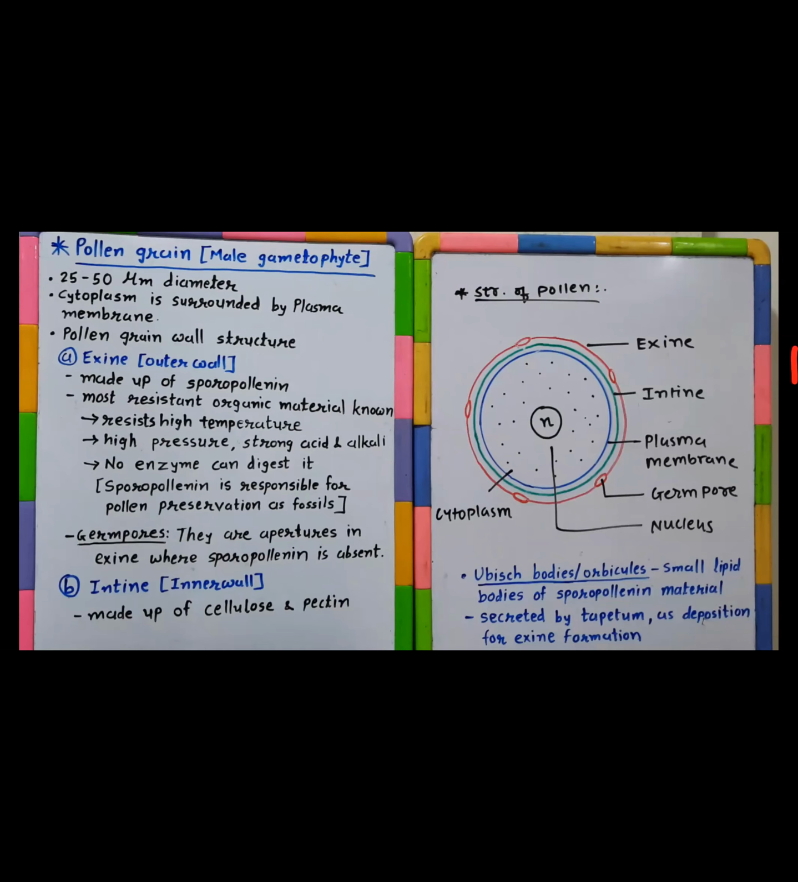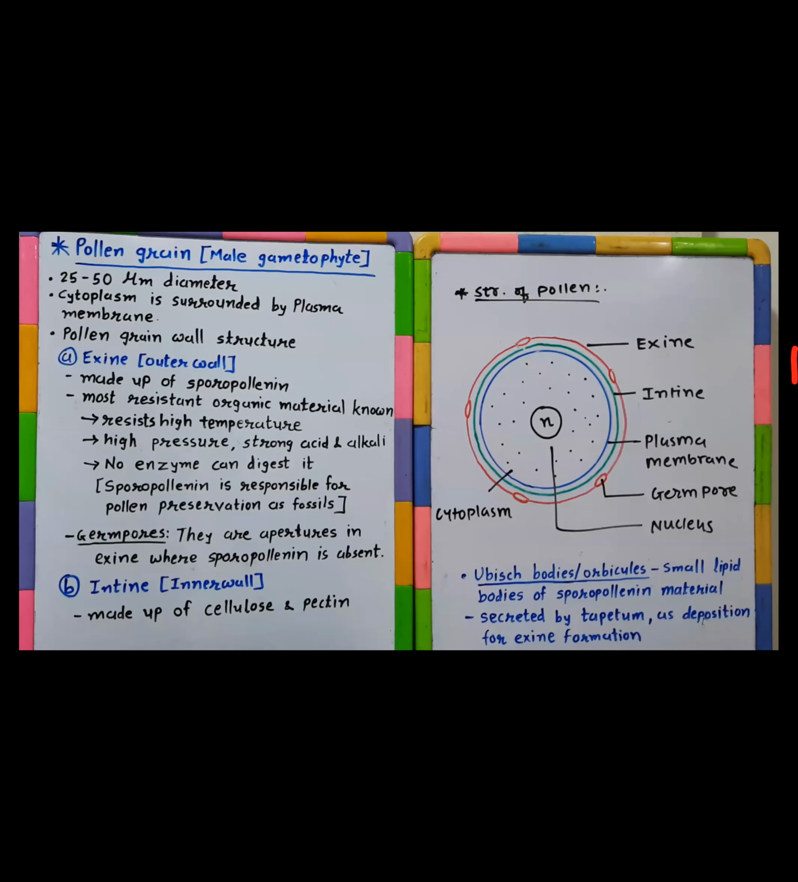See, exine is made up of sporopollenin, a unique material in the living world. It is the most resistant organic material known so far. There are different materials available in the living world. I am not talking about the non-living world. Metals can be harder than this, but they are part of the non-living world. I am talking about something which is created, prepared by the living world.